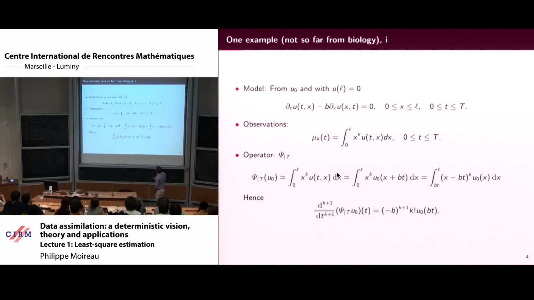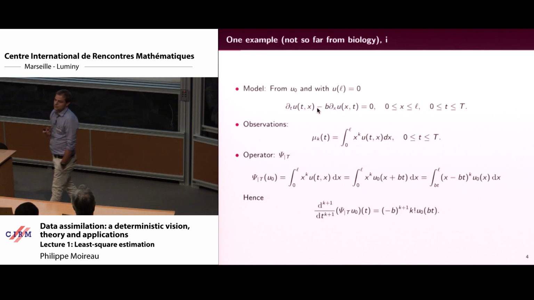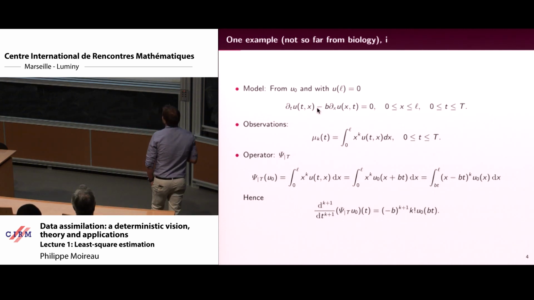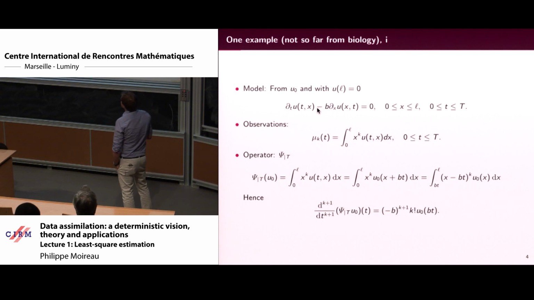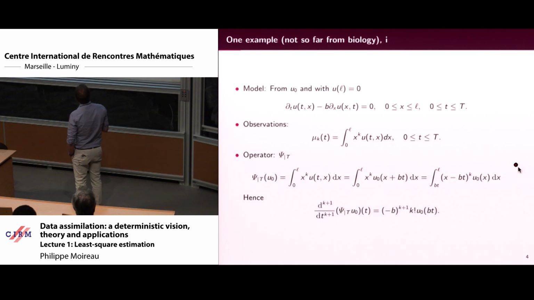So the question is, can I recover the initial condition of this transport equation when I measure mu k? If I choose, for example, just one moment k, I can write very easily what psi is. I write the measurement, then use the characteristic equation, and I get this expression.